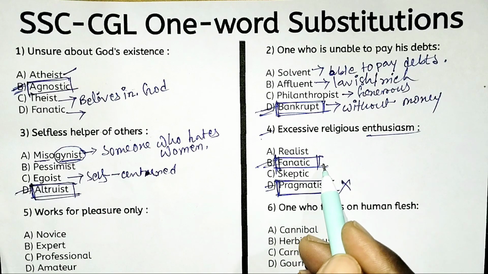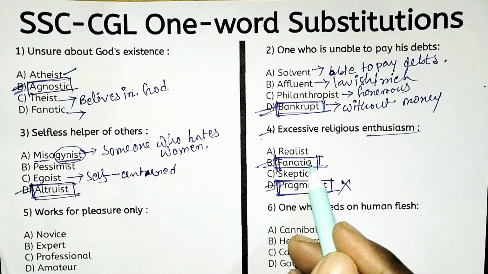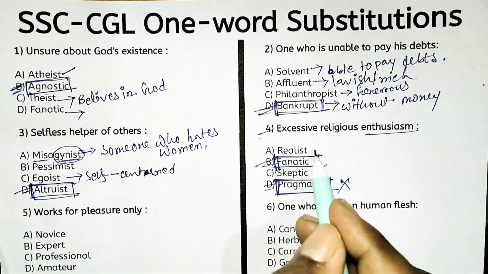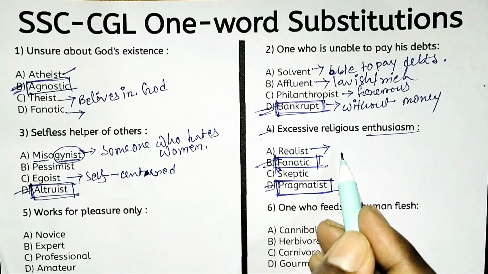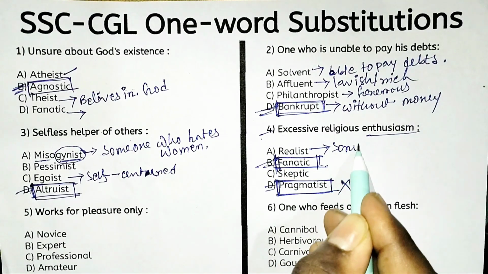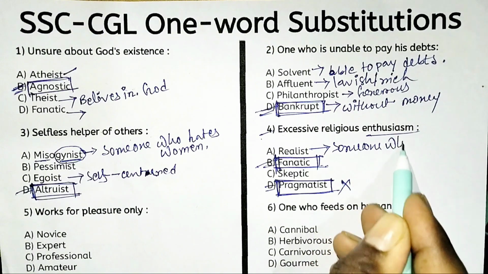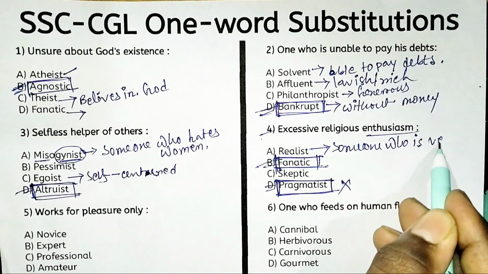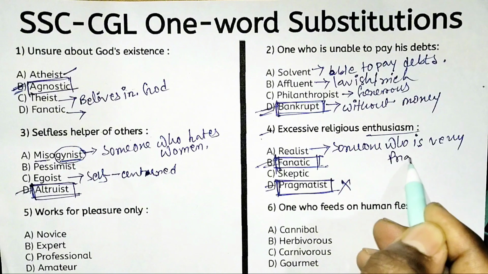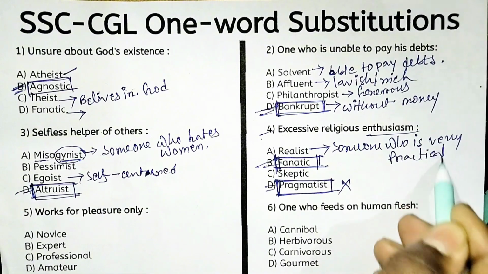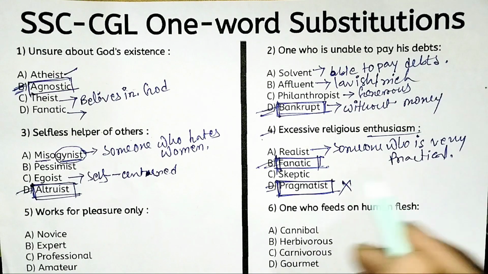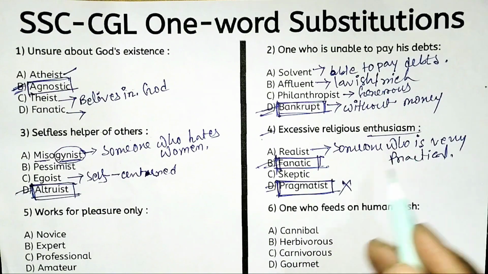That is fanatic. Realistic means someone who is very practical, or you can say pragmatism, that is realist.